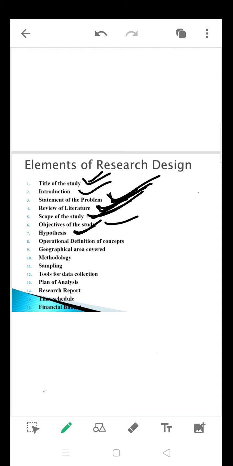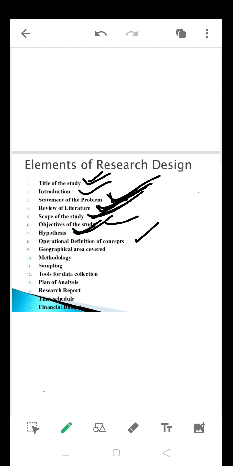Why does the assumption need to be made, ma'am? Because you will not know the answer, you will not know the output of your research. After collecting the data and analyzing it, only then are you going to have some output related to your topic. So here we are going to make an assumption, and either you want to prove it. Okay, next one is operational definition and the concept.